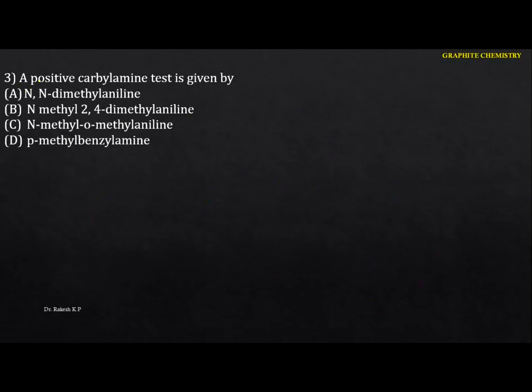A positive carbylamine test is given by... Okay, this particular carbylamine test is the most important reaction here. The carbylamine test is answered only by primary amines. This test is performed only for primary amines. It may be aliphatic or aromatic.